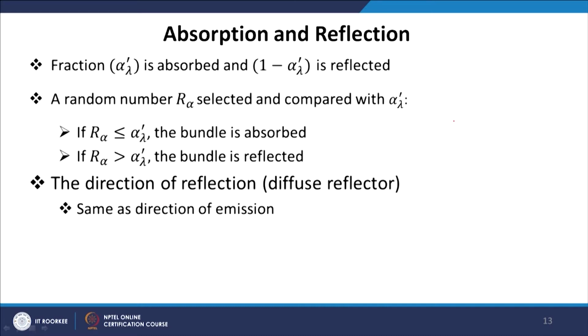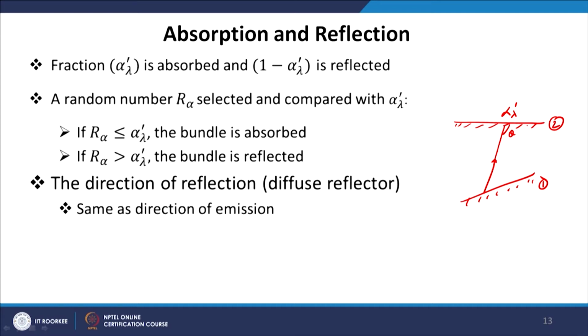Now, let us say we have two surfaces, surface 1 and surface 2. One photon is emitted from the surface and we want to see whether it will be reflected or absorbed by the other surface. Let us say surface 2 has absorptance alpha lambda prime, which depends on wavelength and direction. Now, if this photon strikes this plate at a certain angle theta, then the absorptance is alpha lambda prime and 1 minus alpha lambda prime is the reflectance.